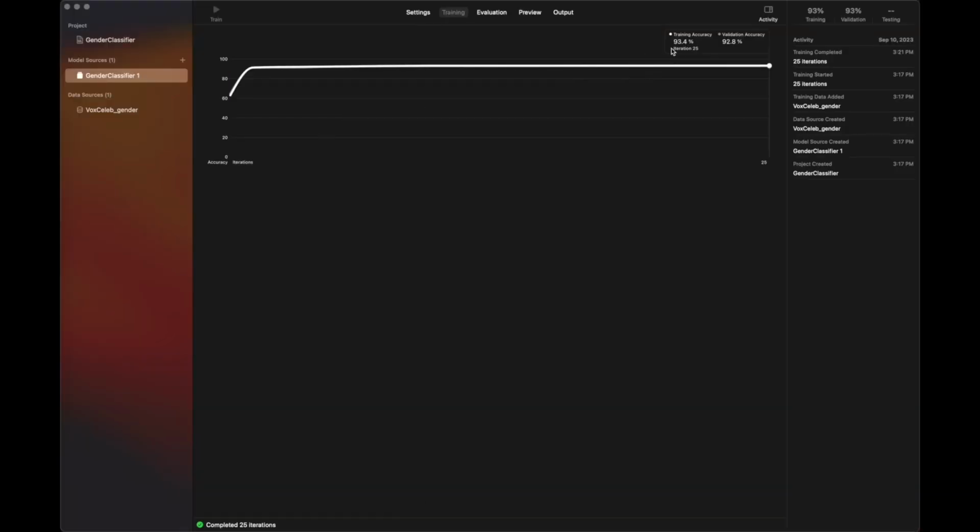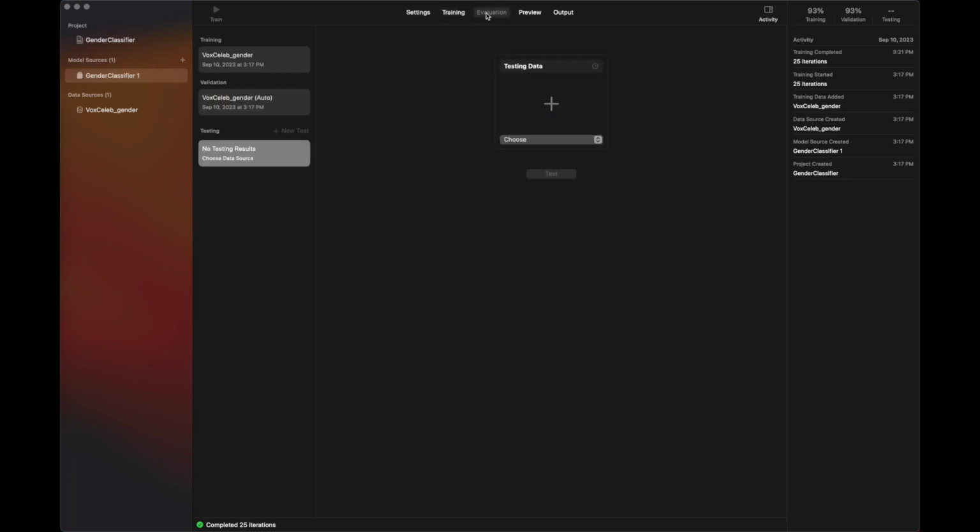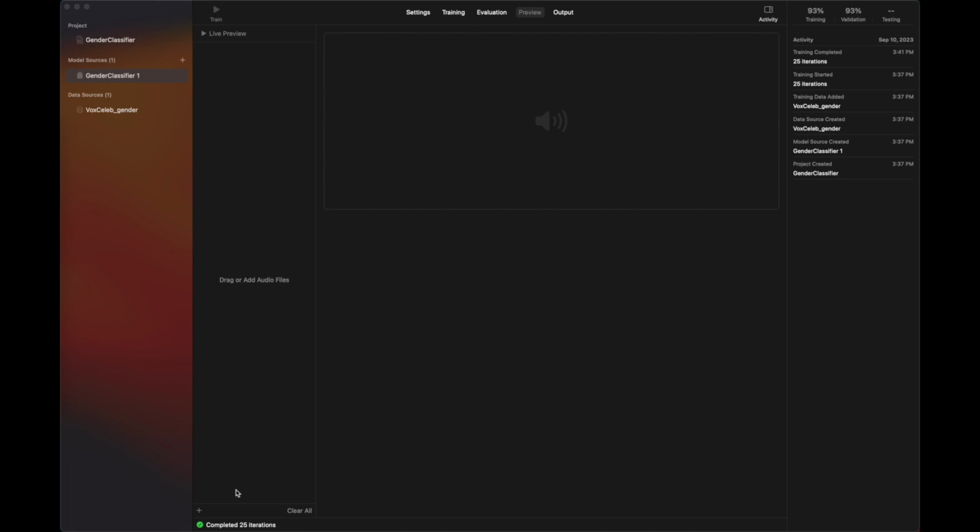So now we can see that the accuracy is quite good. It is 93.4% on the training data and 92.8% on the validation data. So it is quite a good value.